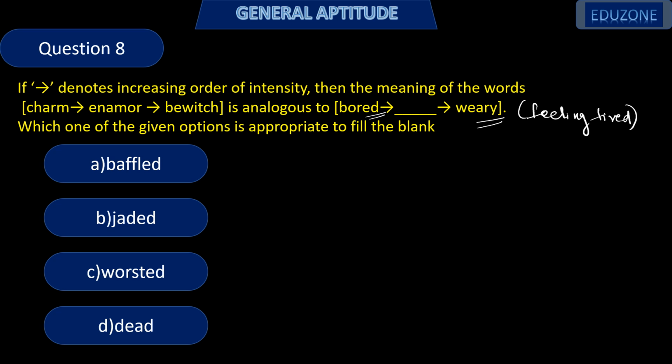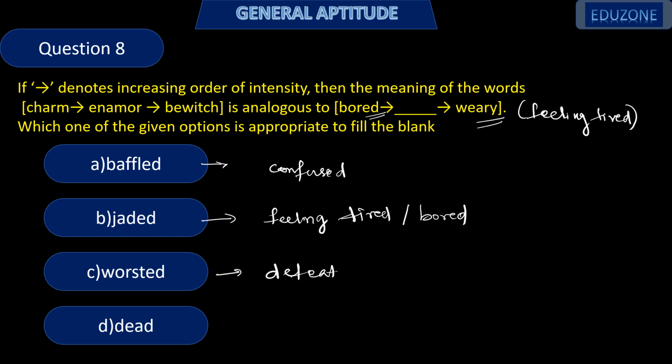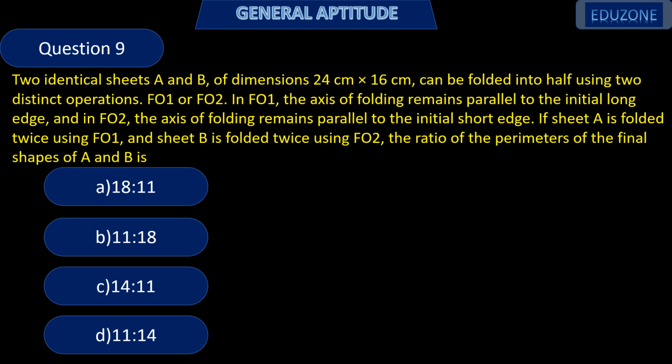So we'll see the options one by one. Baffled means confused. Jaded means feeling tired or bored. Then worsted. Worsted means defeated. Next, dead. We all know that dead means not alive. So what is the correct answer? Option B, jaded.